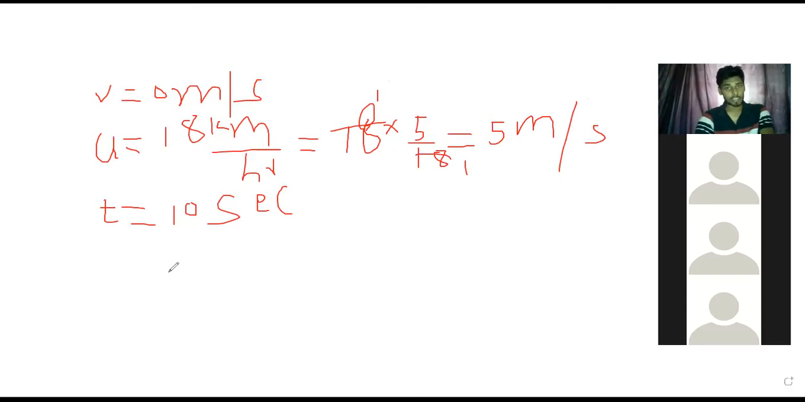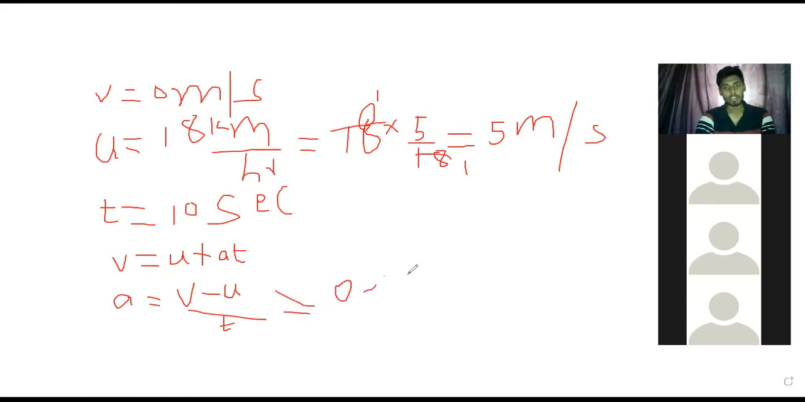So acceleration means retardation we should calculate. What is the formula? Which equation should you use? First equation. So v equals u plus at. Understanding? So from that, what is the acceleration equation? Acceleration is equal to final velocity minus initial velocity divided by time. So what is the final velocity? 0 minus initial velocity, which is 5, divided by the time, 10. Is it yes or no? Which is equal to minus 5 by 10.